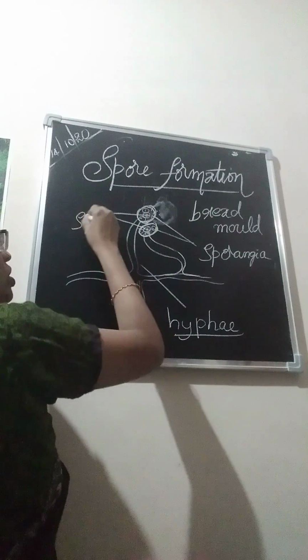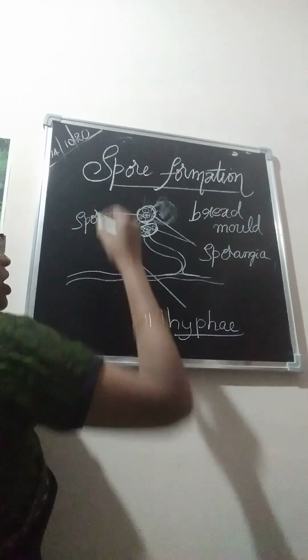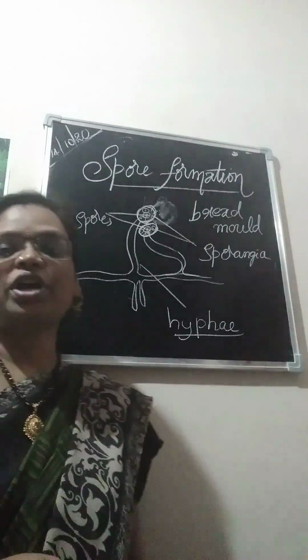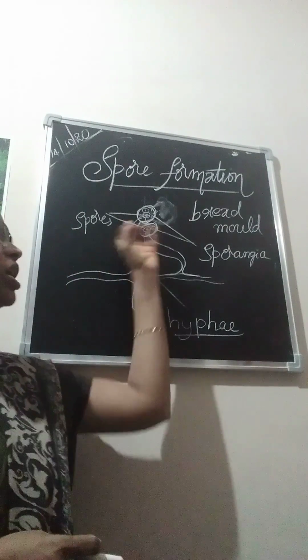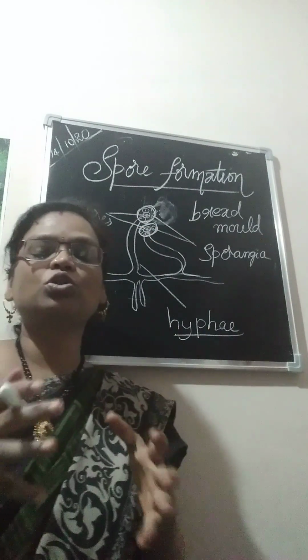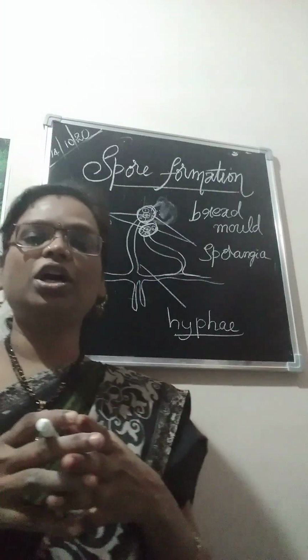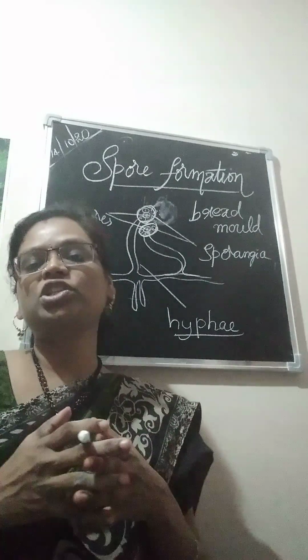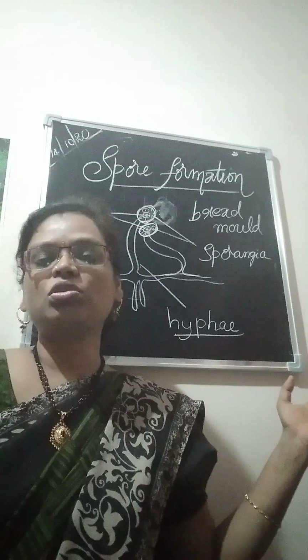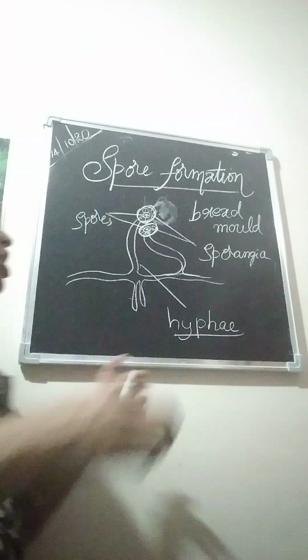These spores are helpful for giving rise to new bread mold. When many spores have accumulated inside, the sporangium matures and bursts to liberate them.